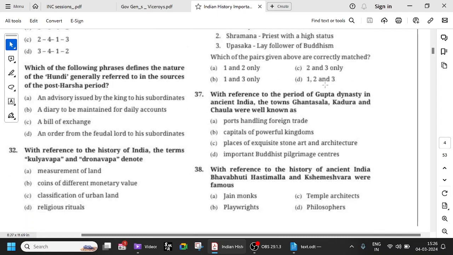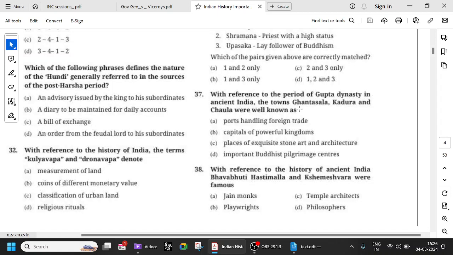With reference to the period of Gupta dynasty. Towns Ghantasala, Kadura, Chaula. So basically, we've seen that during the Gupta period there was a very flourishing trade. It was both internal, there was good trade within the country, and there was also external trade with the Roman Empire, the Hong Kong civilization and the Iran region, the Persian Empire, all those things. So Gupta period trade was well known.